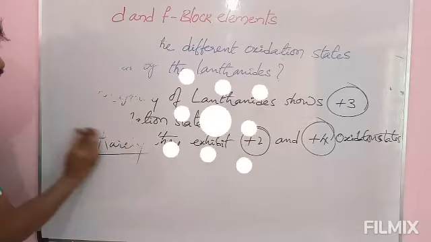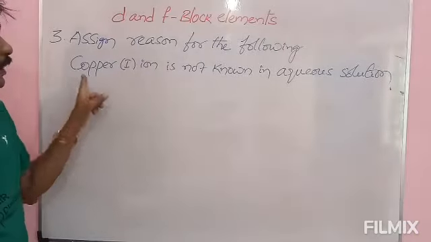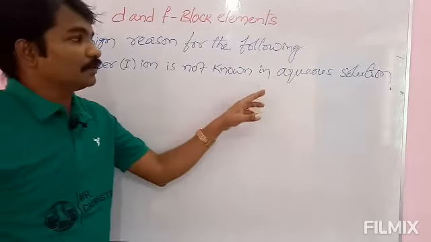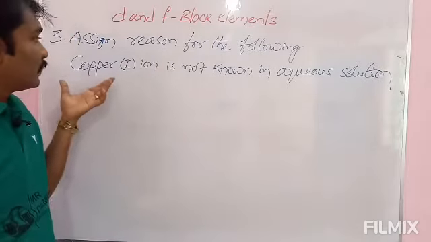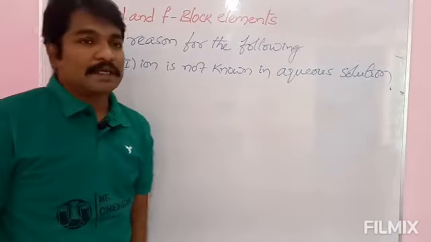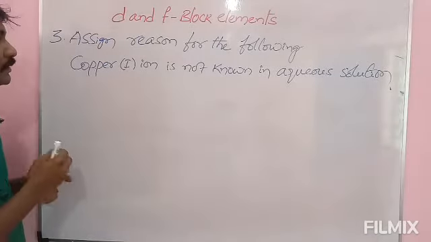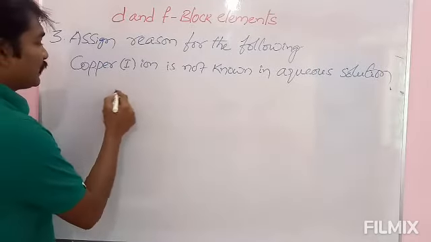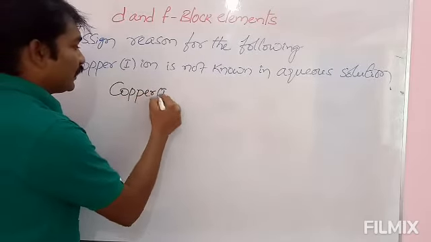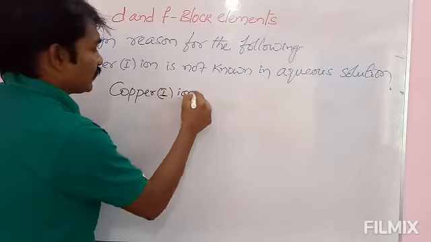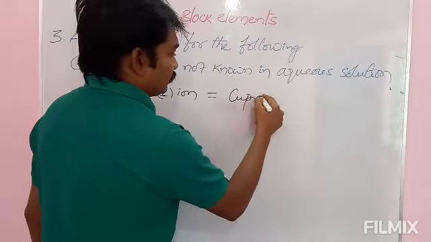The third one, assign reason for the following. Copper 1 ion is not known in aqueous solution. Not known in aqueous solution means copper 1 ion does not exist in aqueous solution. What is the reason? See here, they are asking reason. What is copper 1 ion? Copper 1 ion is nothing but the cuprous ion.